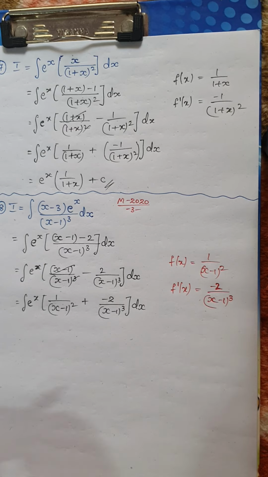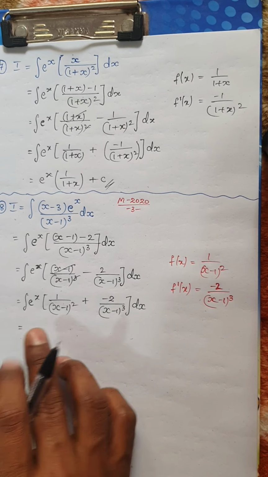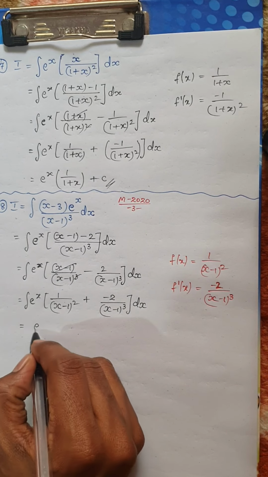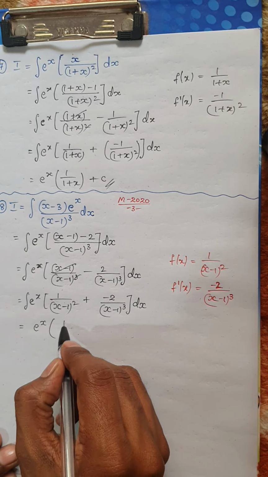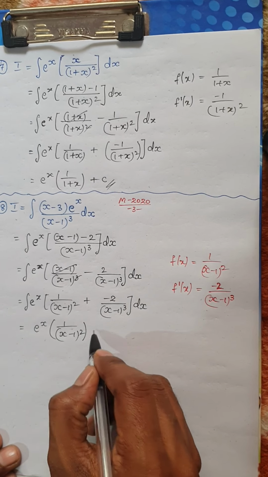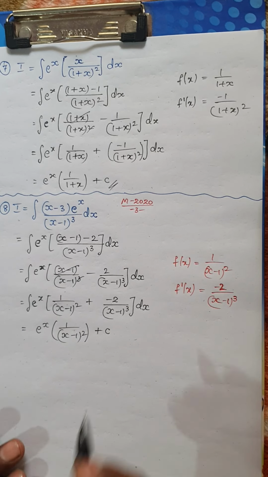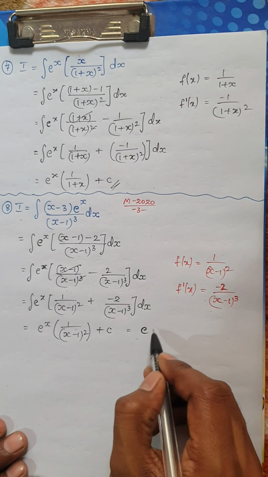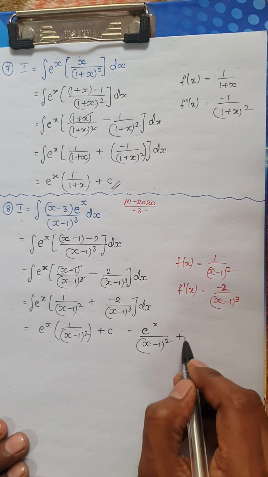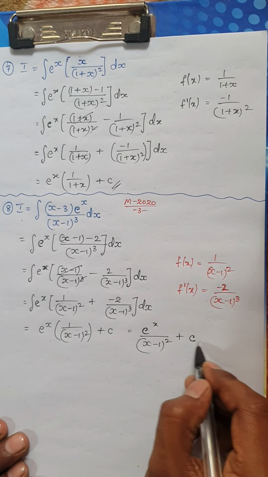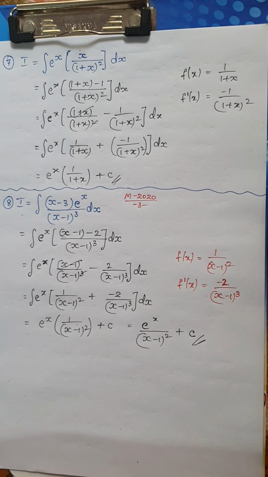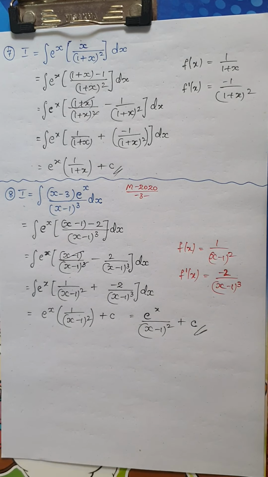Okay, so using it, I'm going to use the formula. So this is of the form e power x into (f of x plus f dash of x). So the solution would be e power x into f of x, that is 1 divided by (x minus 1) whole square, plus c, or else we can also rewrite this as e power x divided by (x minus 1) whole square plus c as the final answer for the given integral. Okay, so if they give you these kind of integrals, you can easily get marks, isn't it?